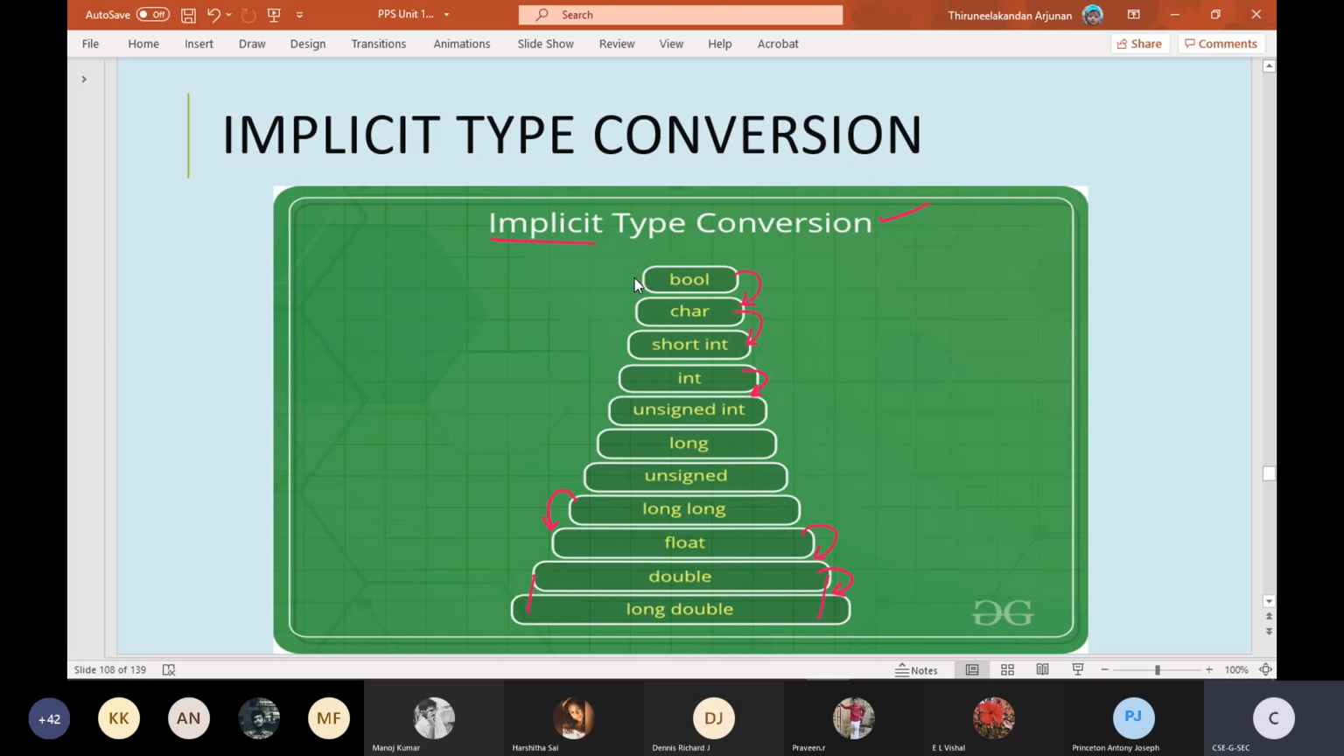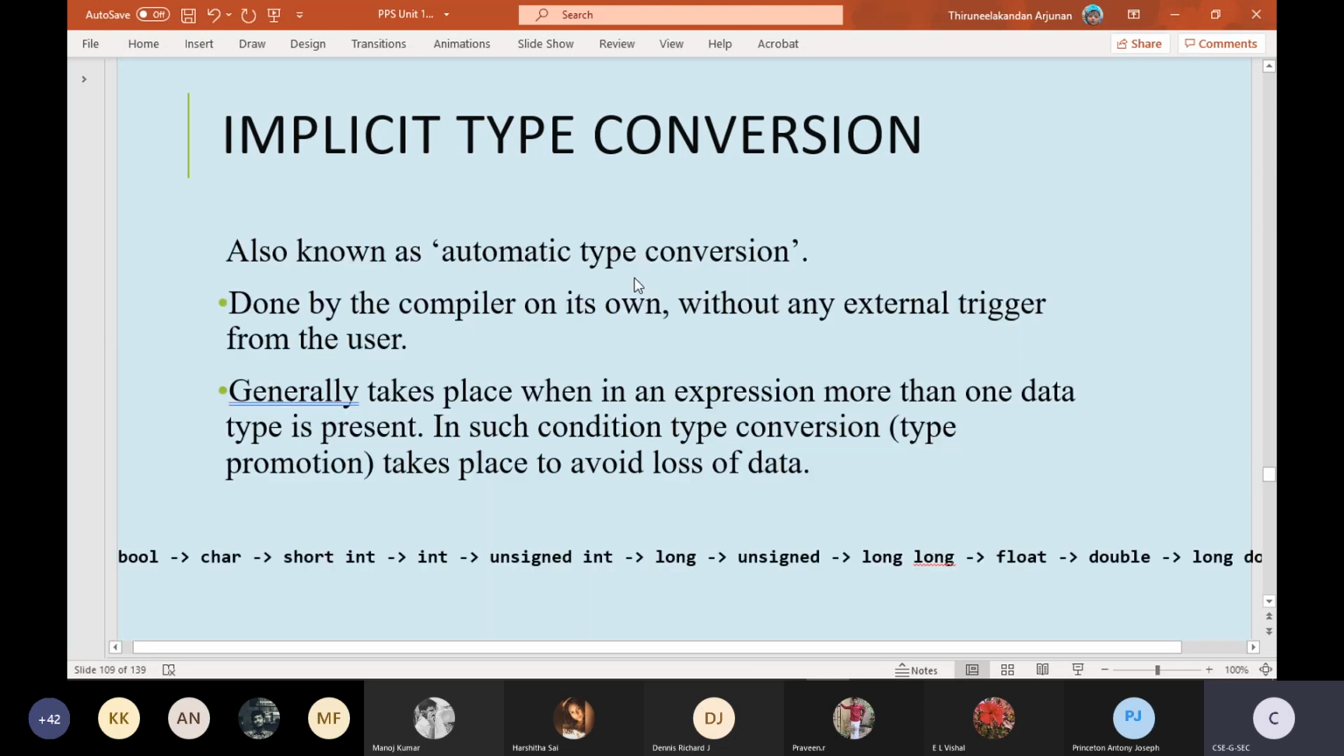Fine, students. Okay, keeping this idea, we will move forward. The explanation that I have given so far is done by the compiler on its own without any external trigger from the user. It generally takes place when an expression has more than one data type present. In such conditions, type conversions take place to avoid loss of data.